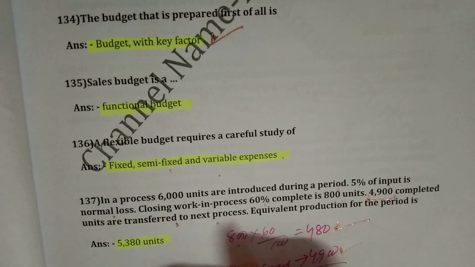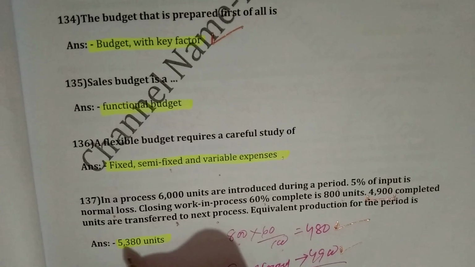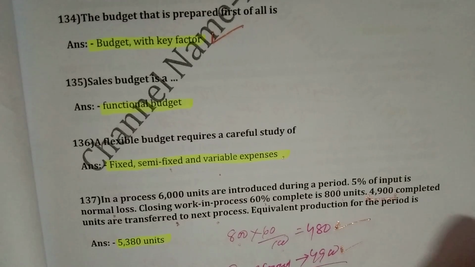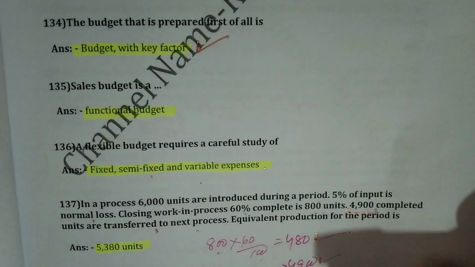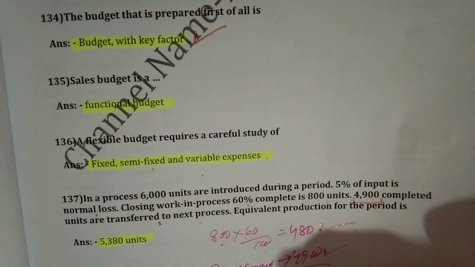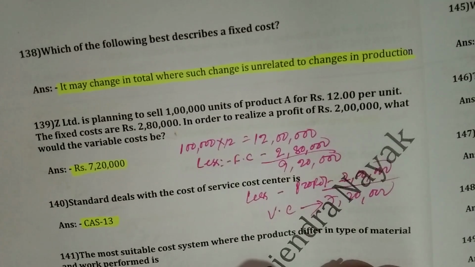So equivalent production for the period will be 5,380 units. Right answer will be 5,380. Then question number 138.